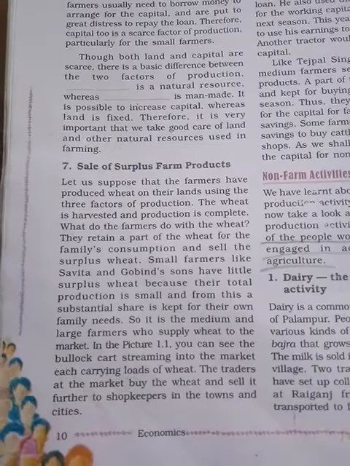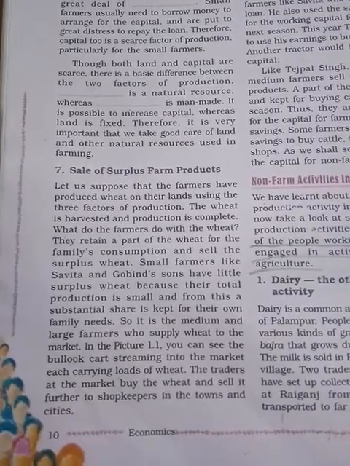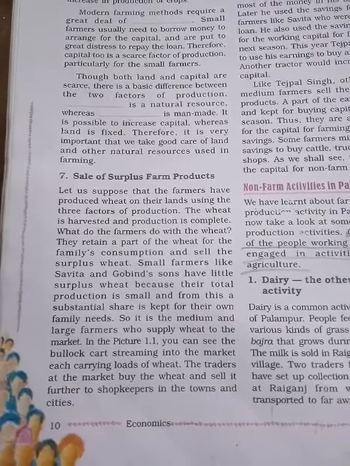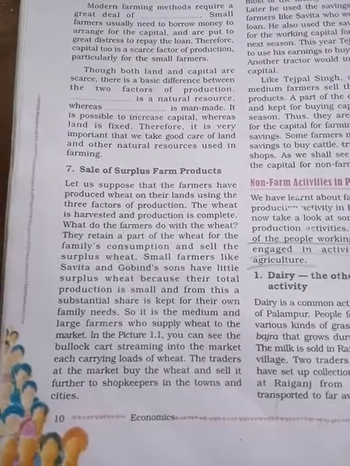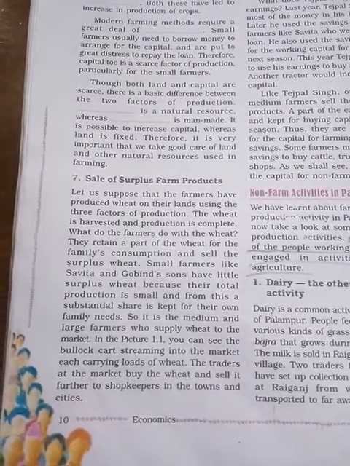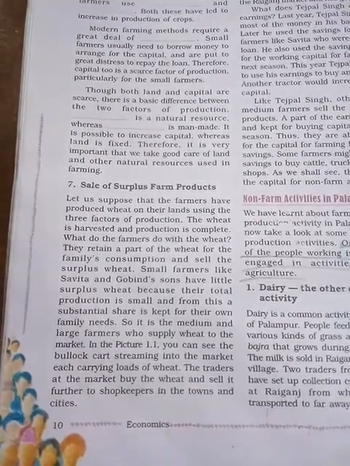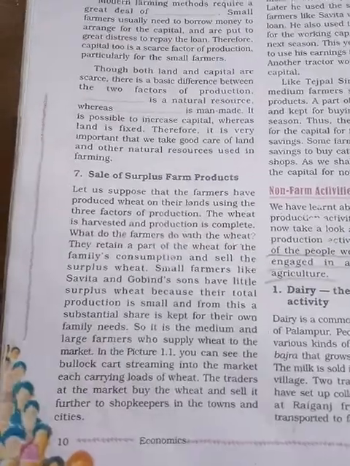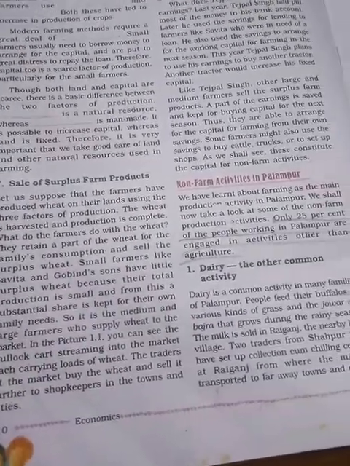Let us suppose that the farmers have produced wheat on their land using the three factors. The wheat is harvested and production is complete. What do the farmers do with the wheat? They retain a part of it for their family consumption and sell the surplus wheat. Let us see.